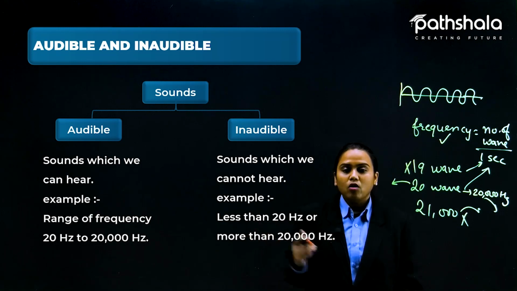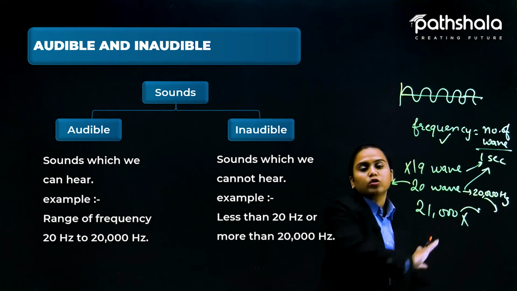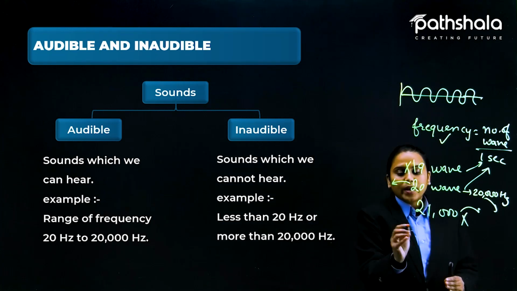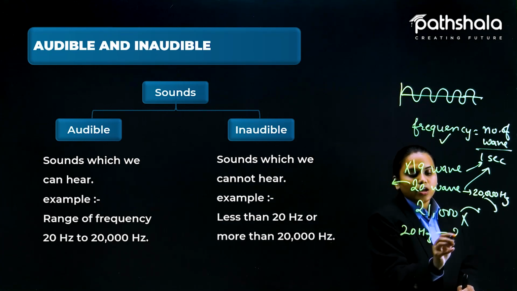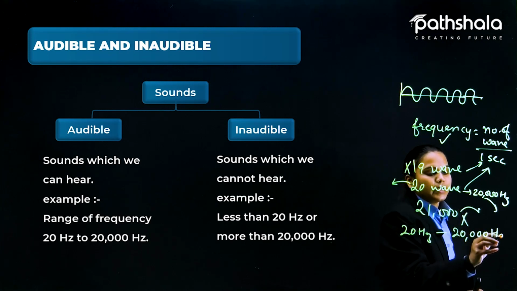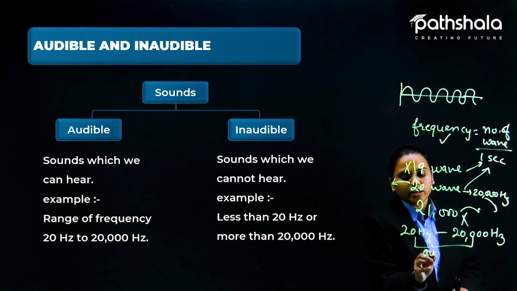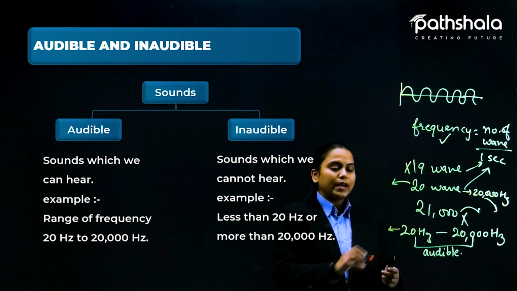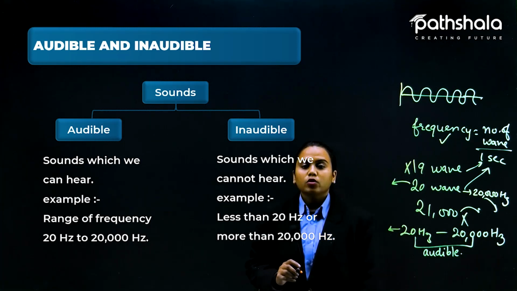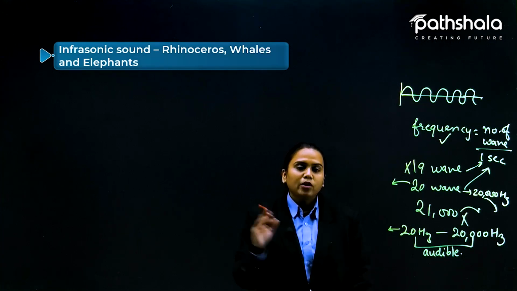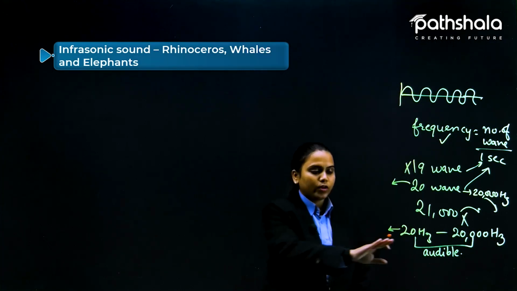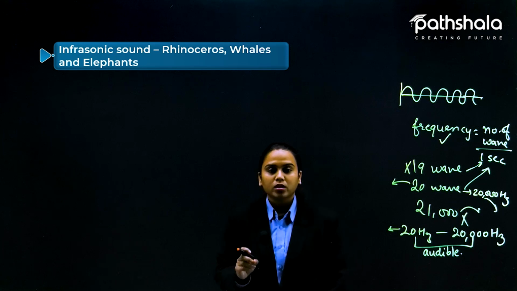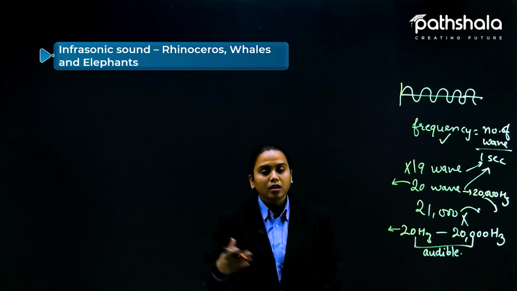And according to that, this less-than part and this more-than part have names as well. We can say that from 20 hertz to 20,000 hertz, this range is called the audible range. So what are below 20 and above 20,000 called? Below 20 is infrasonic sound. Less than 20 hertz is known as infrasonic sound,